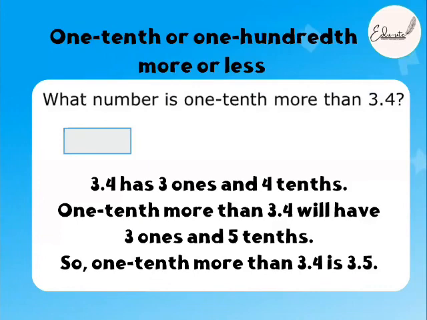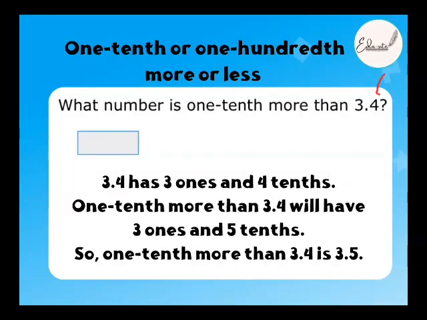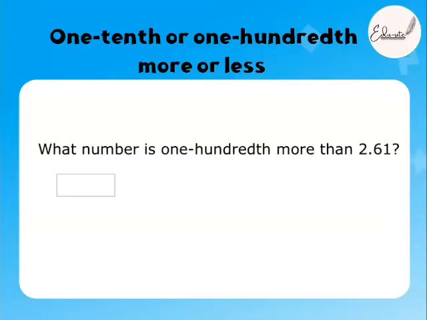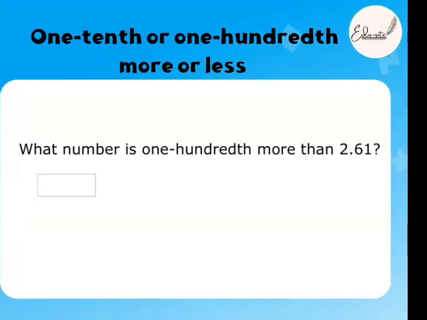Then again, we had discussed a number which is 1/10 more than 3.4. What you had to do was just check the tenths place and add one more, right? 3.5 instead of 3.4. That's all we had discussed in the previous class. Correct? What's the answer to this, Aisha?